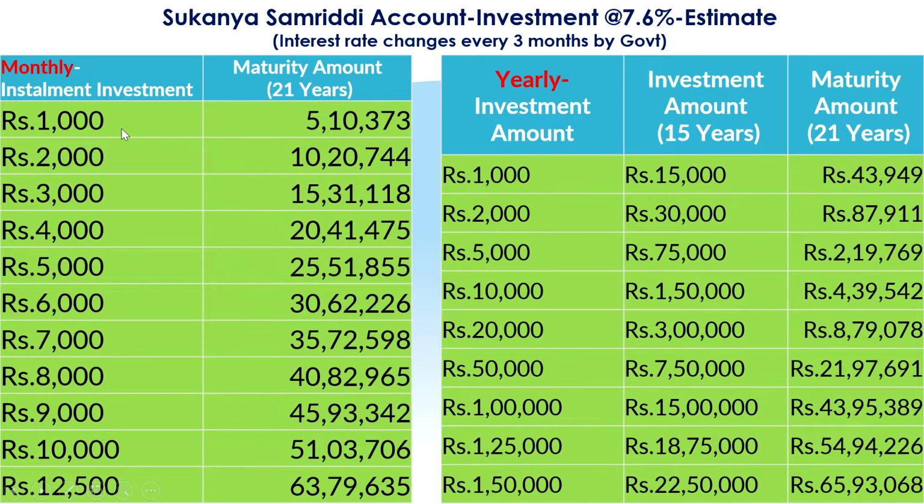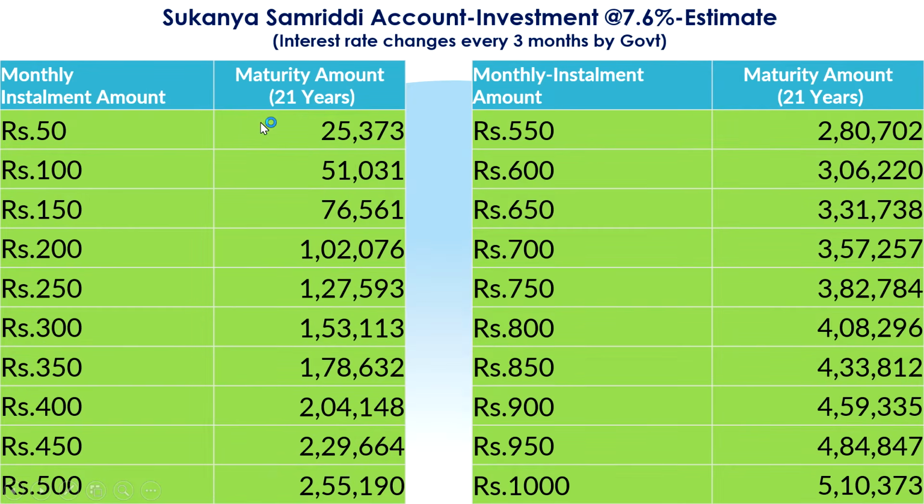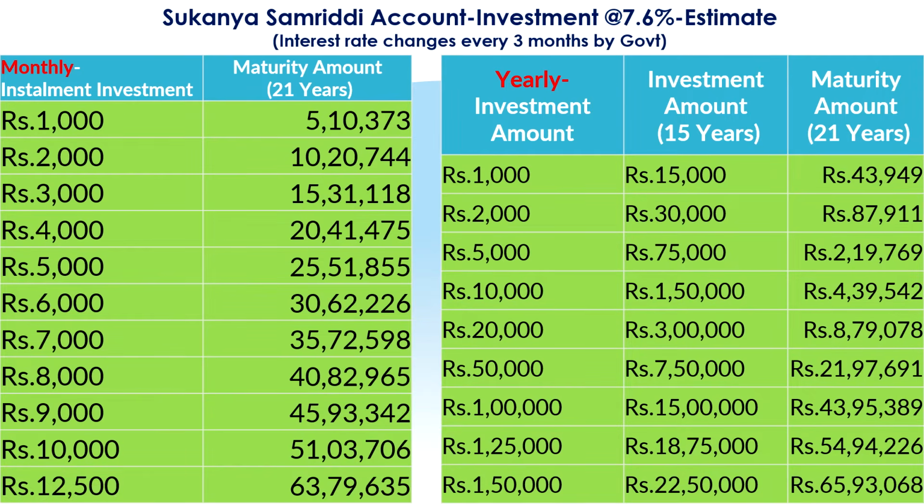If you pay 1,000 monthly, the tentative amount, and this is an estimate only, not the actual amount you may get because the interest rate changes every 3 months, is up to 5,10,373 after 21 years from the date of opening of the account. For 2,000 it is 10 lakhs, and if you pay 10,000 per month, it is 51 lakhs. 12,500 is the maximum amount per month you can pay, and it comes to 63 lakhs 79,635.